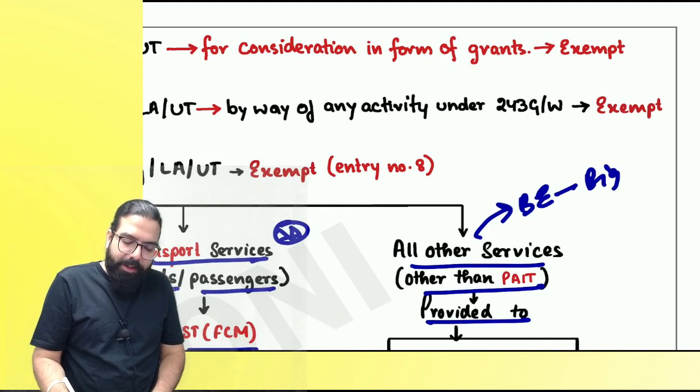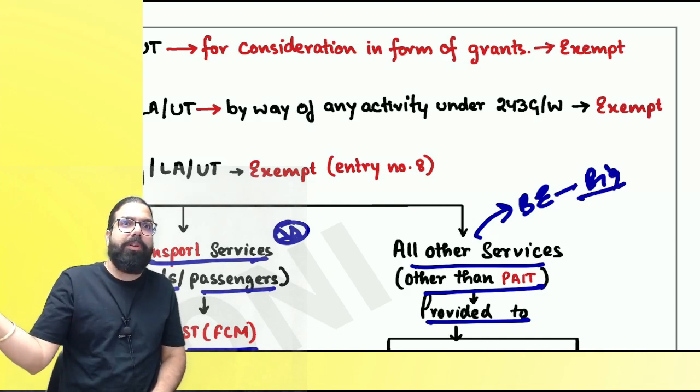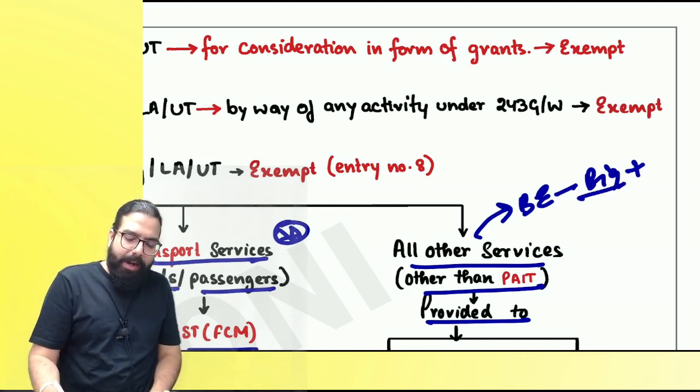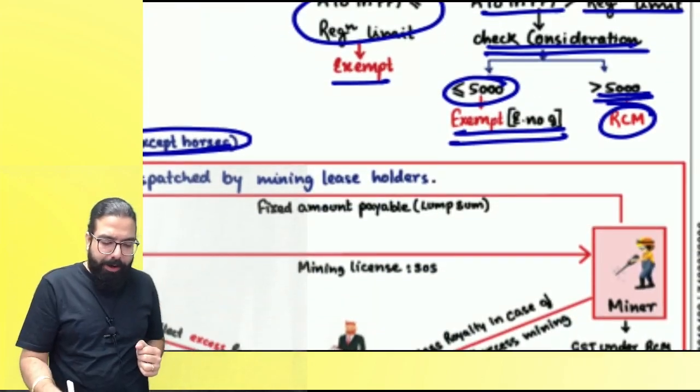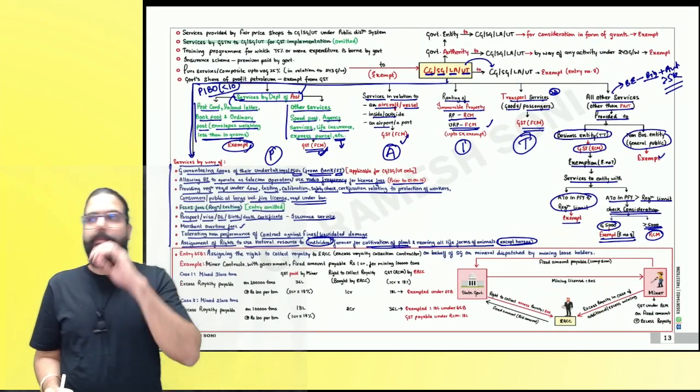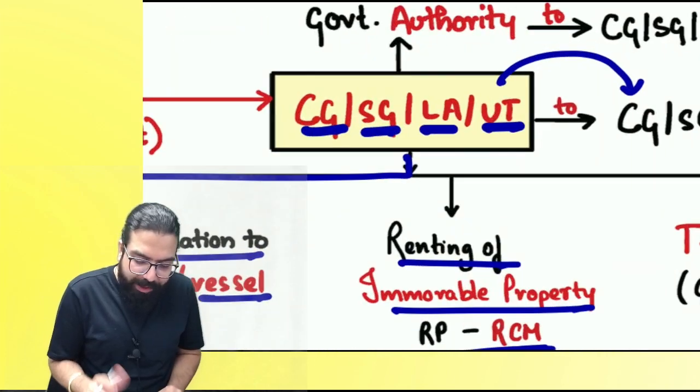So can I simply say all other services provided to a big business entity attract RCM? Big is who? Last year turnover more than registration limit and amount greater than 5,000. Only then RCM. Is my point clear to all? Can we go ahead? Now, everyone, listen to me very carefully.